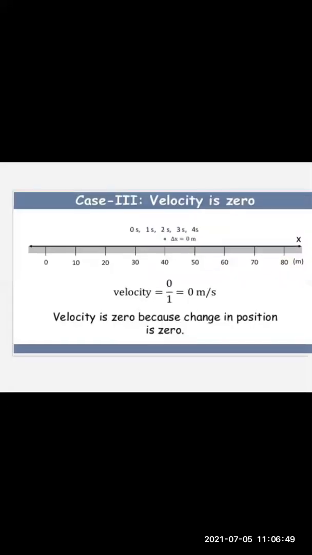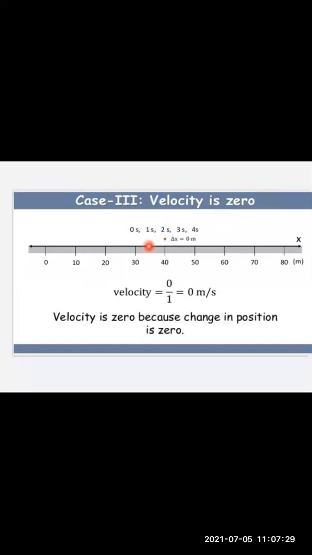The third one is velocity is 0. In this case, suppose a person is sitting in the car, and initially the car is at this position, but the car does not move, neither in the forward direction nor in the backward direction. It stays as it is in its place. So we say there is no displacement of the car in any direction. So we write displacement as 0.